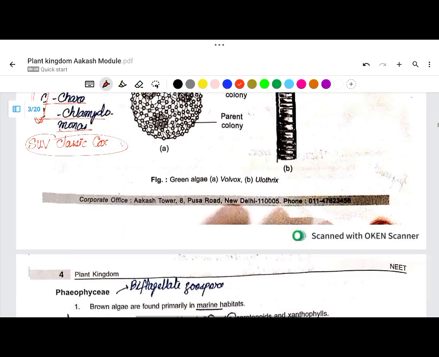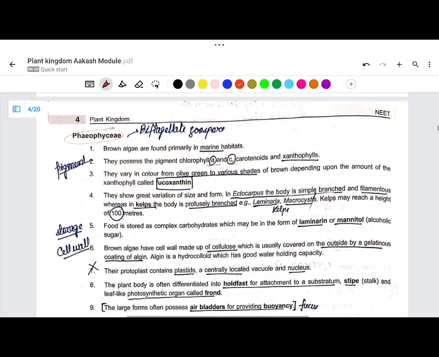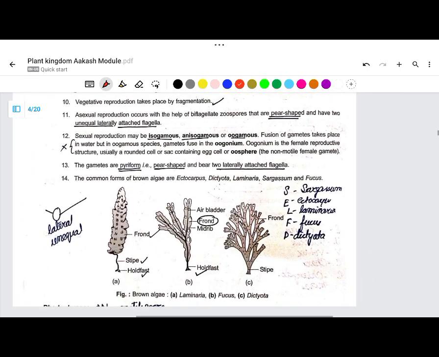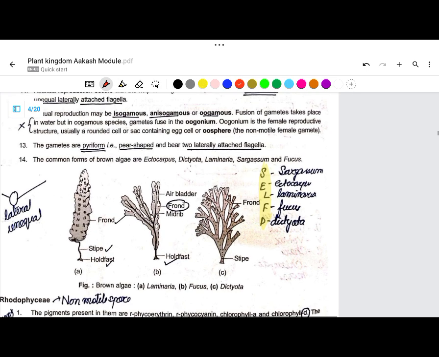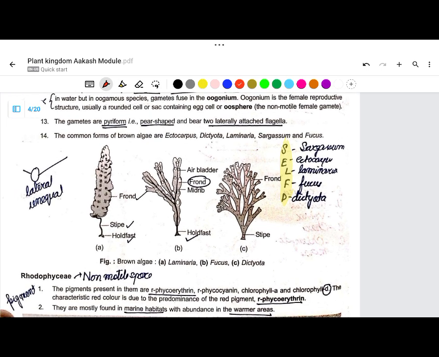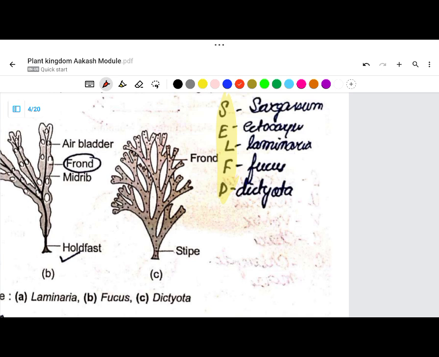Next we come to Phaeophyceae, it is chlorophyll a and c. I'm not discussing all this, you can go through this. I'm directly jumping to the main part, the examples part, because examples are the main thing which we tend to forget. So what is the mnemonic? This mnemonic is self-defense.